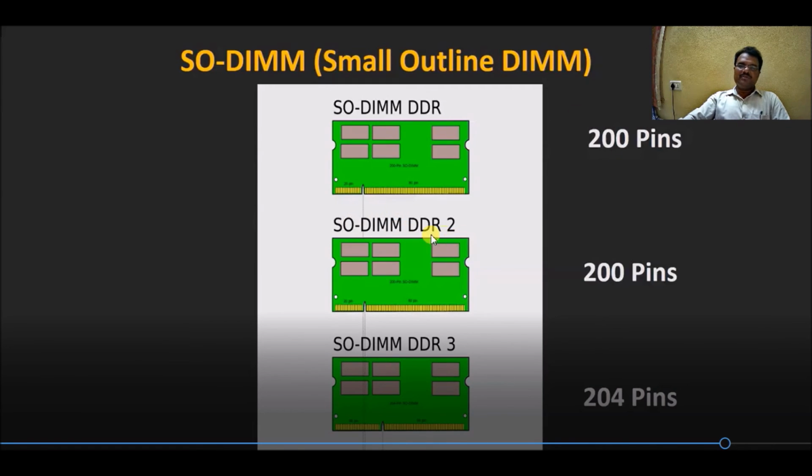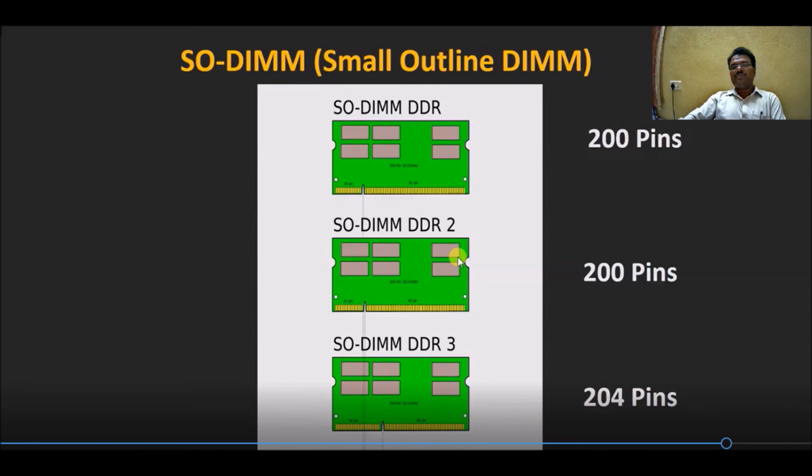SODIMM DDR2 had 200 pins, and small outline dual inline memory module DDR3 contained 204 pins. These were used especially in laptop computers, tablets, and small computers.